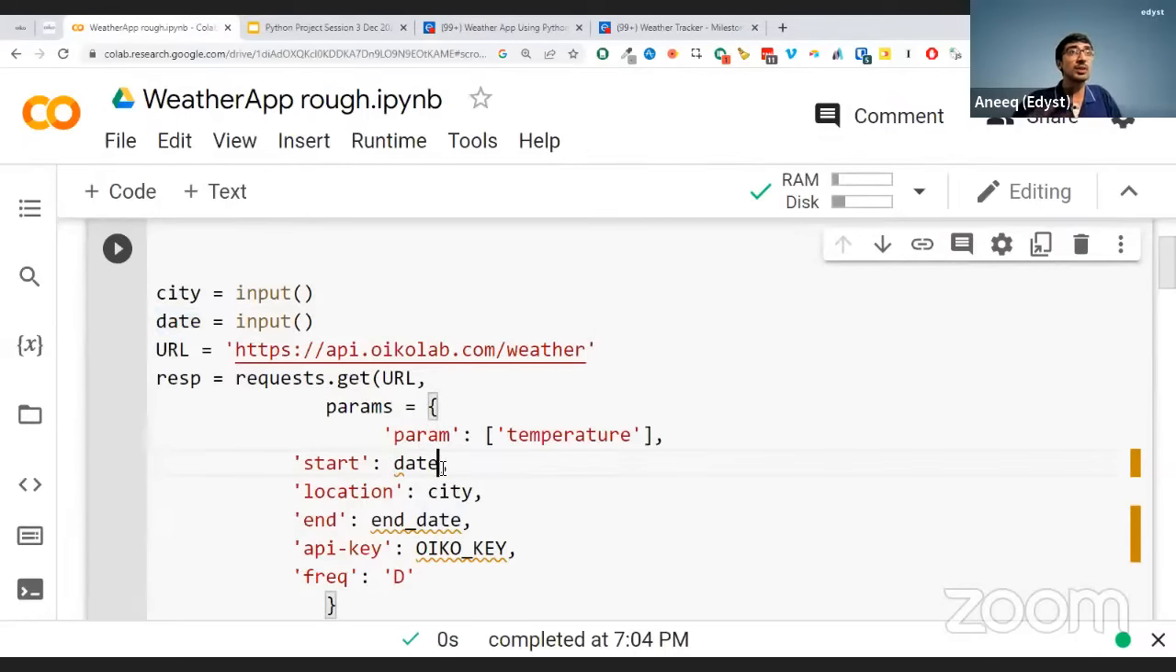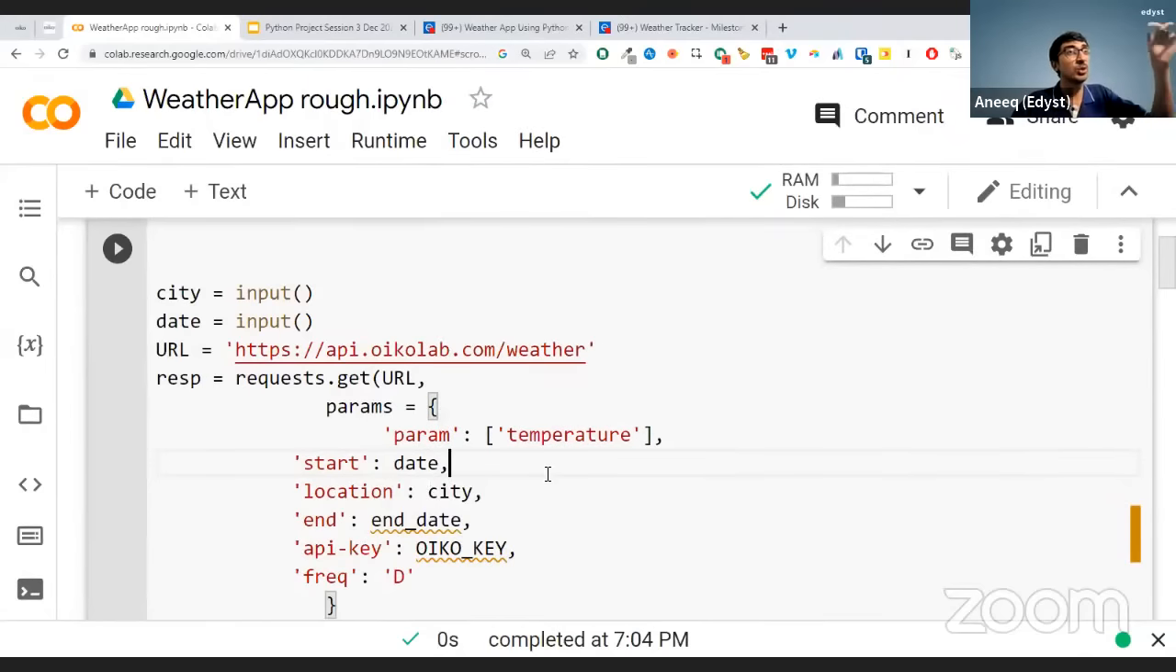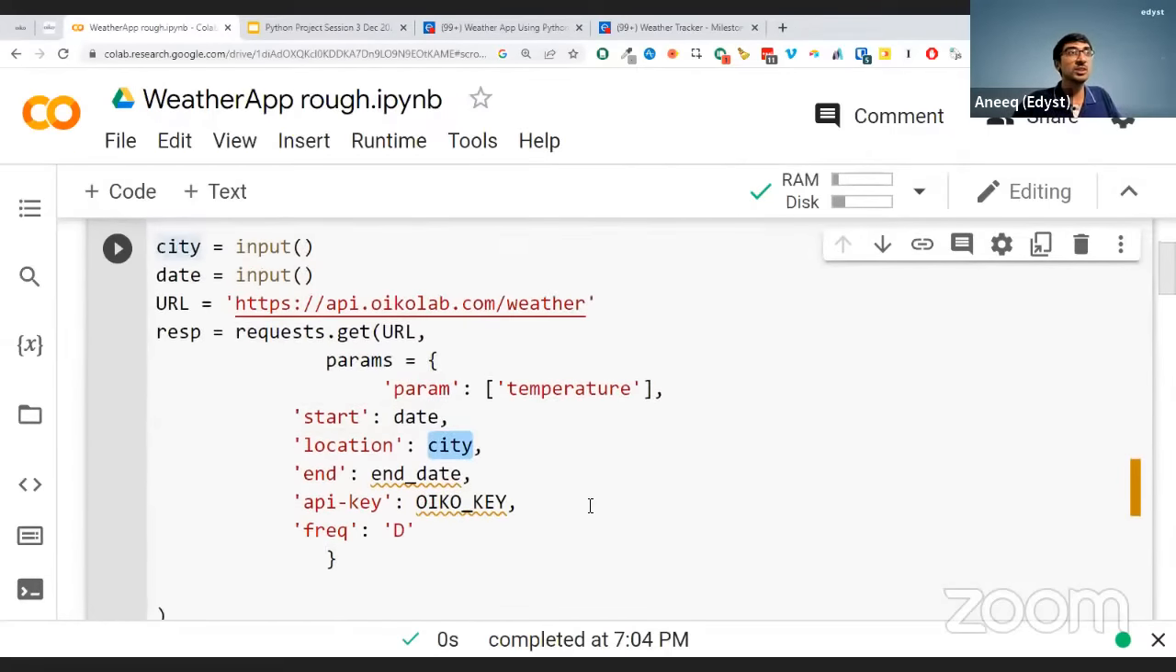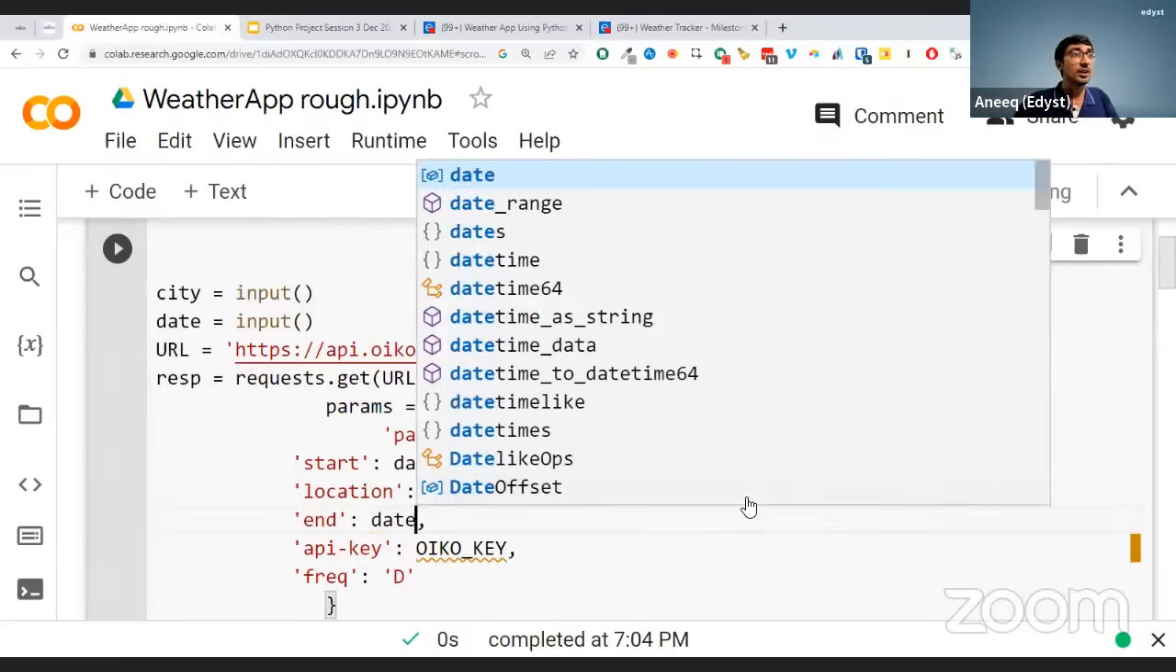Now notice I'm not putting specifically 2nd December or 3rd December or whatever, because the date is going to come as input from the user. Then location is going to be the city. Again, I'm not putting Delhi, Bangalore, whatever. I'm just saying city over here. Then end date is going to be the same as date, because I wanted just that particular date.